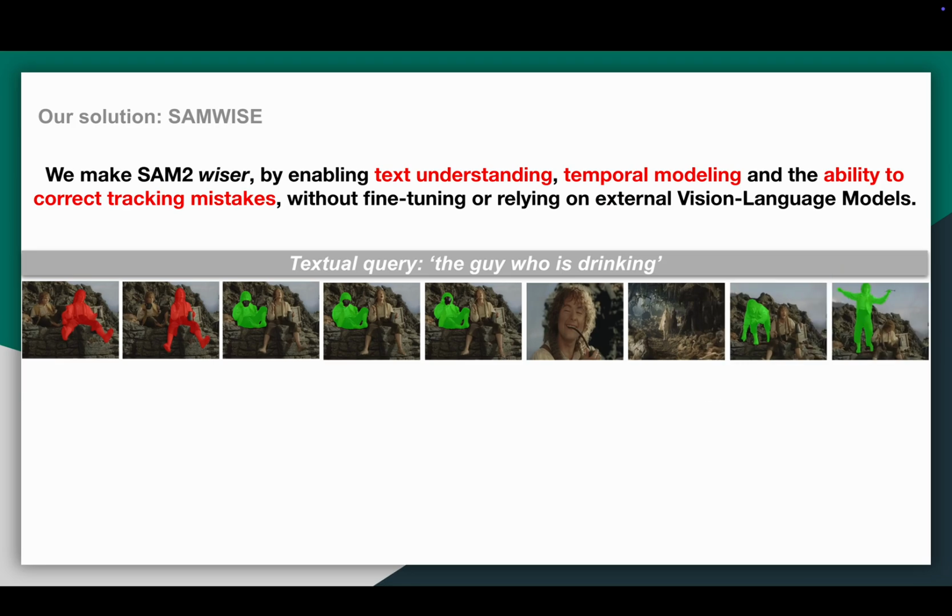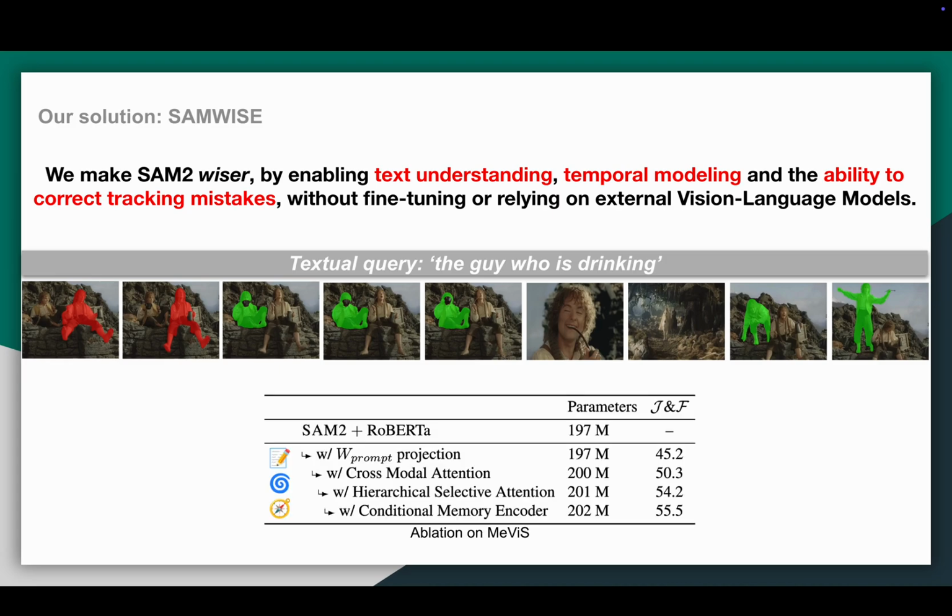Numerically, we see that each of our modules progressively enhances SAM2 for the task of referring video object segmentation. Starting from just the projection into the prompt encoder, we already enabled the task with 45.2% of accuracy. Adding our cross-modal adapter and conditional memory encoder brings us to a final 55.5%, a significant improvement showing the contribution of each part.